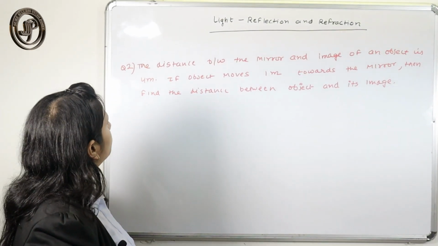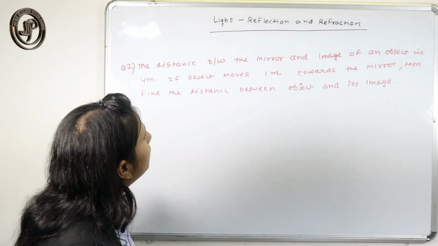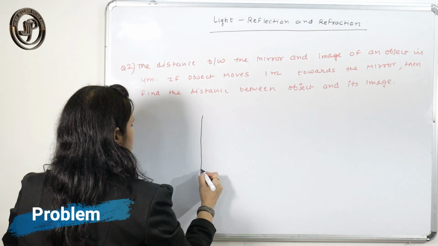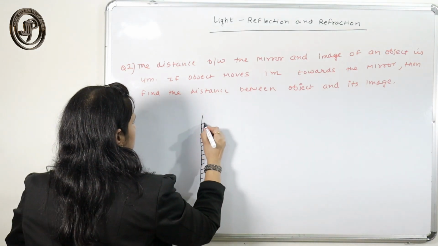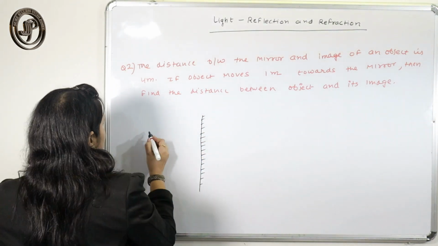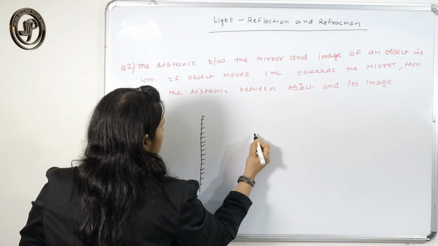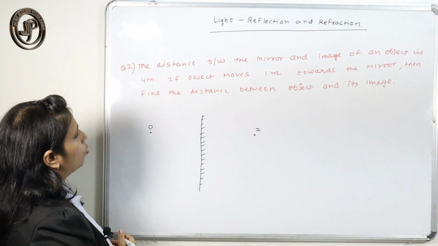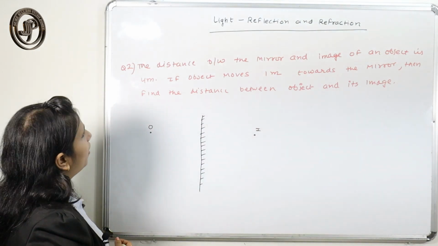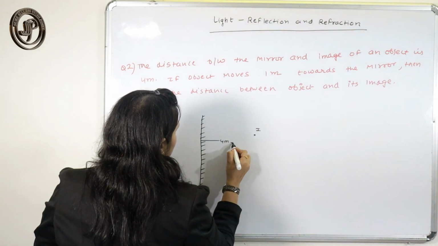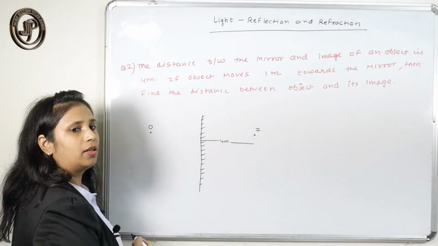So let's see one more question. The distance between the mirror and the image of an object is... This is the mirror, this is your object and this is, suppose, the image. What is given? The distance between the mirror and the image is 4 centimeter.